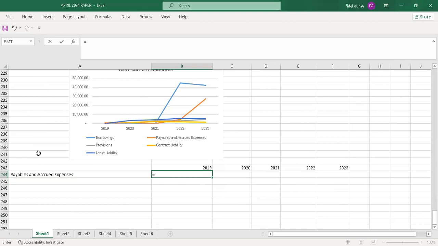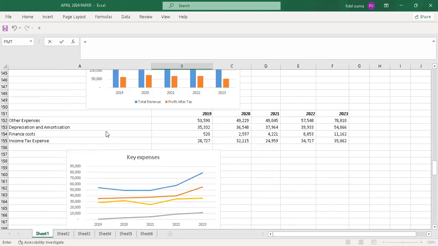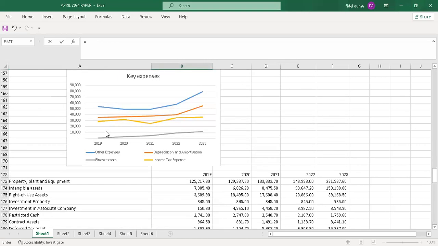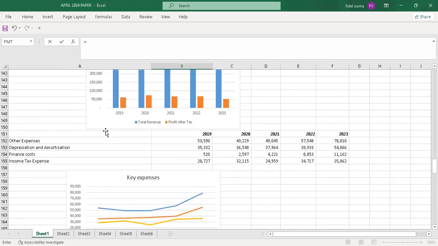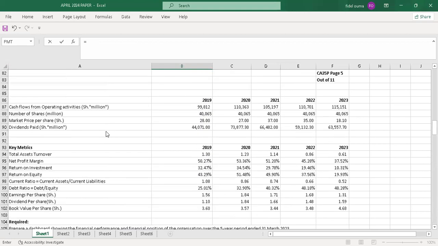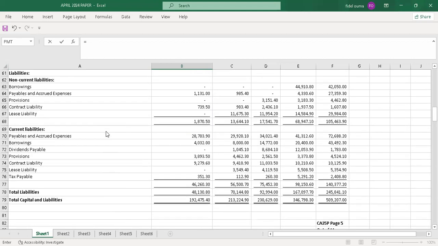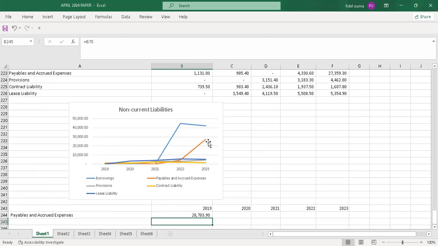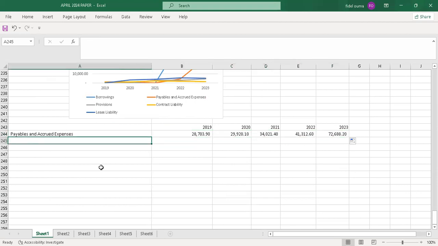Come here. Yeah, so I'll pick this and drag. Yeah. So I'll compare this with the current liabilities.